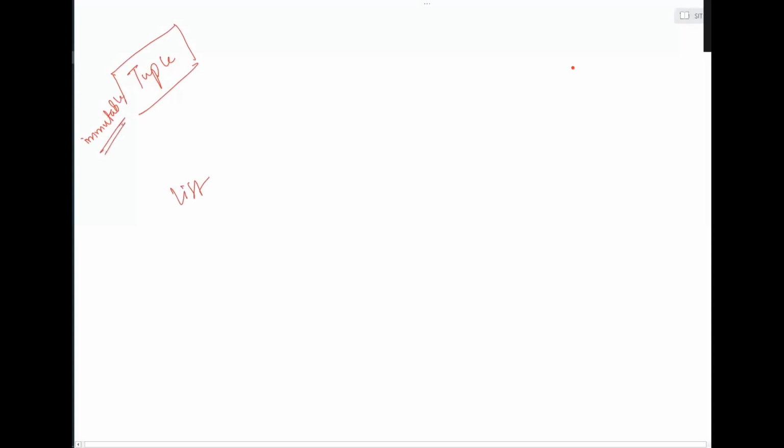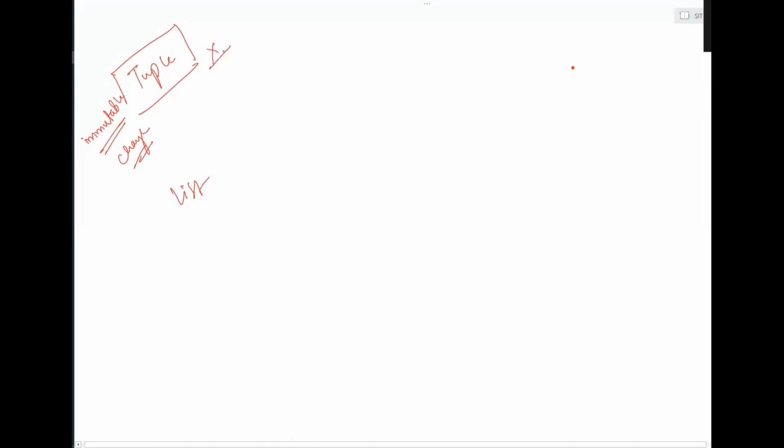That is, I cannot change it. Once I have defined a tuple, I cannot change it. So if you cannot change it, all the inbuilt functions like adding an element, removing an element, replacing elements, are all gone. There will be nothing of that sort, right? Because a tuple you cannot change.